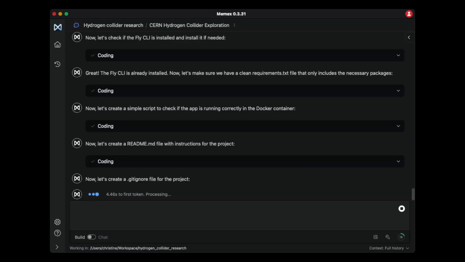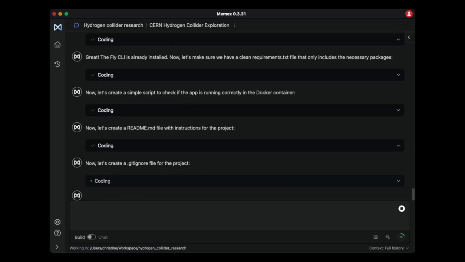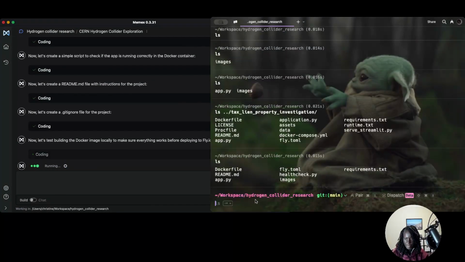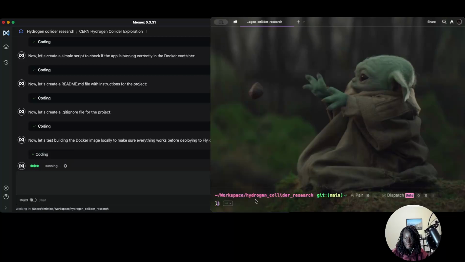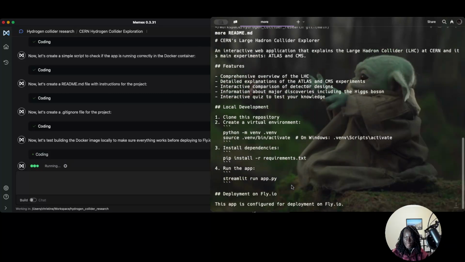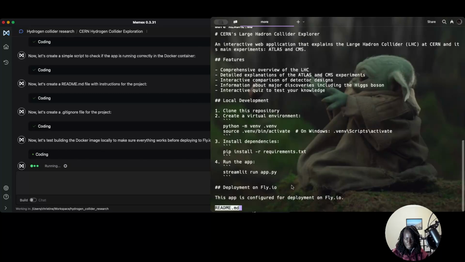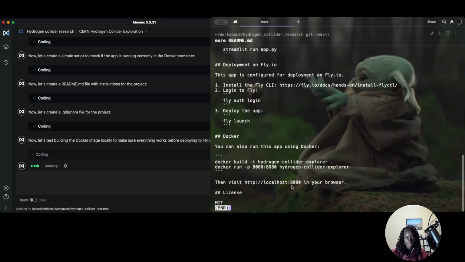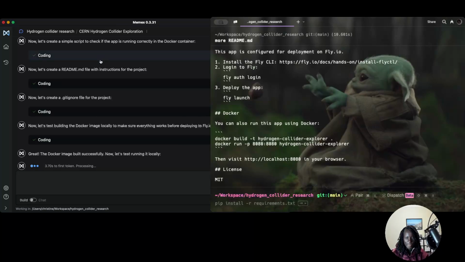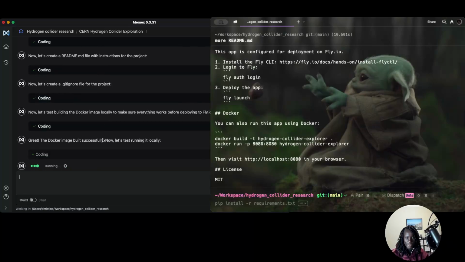I'm going to look it up and see what it looks like. Let's see what the README file looks like at this point. So here I've got the files, and it created a README. It's got really detailed information if I wanted to install it and run it, and even what I would need to deploy it. Okay, back here, it's testing the build. Oh, okay, it's test running it locally. Doing a lot of good work here.